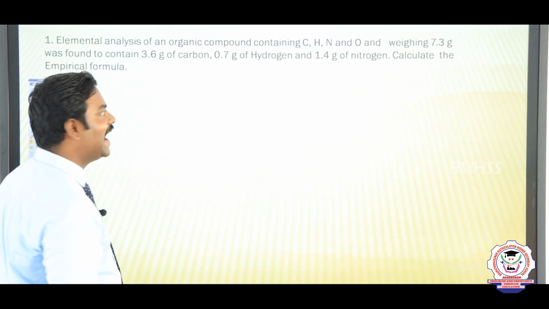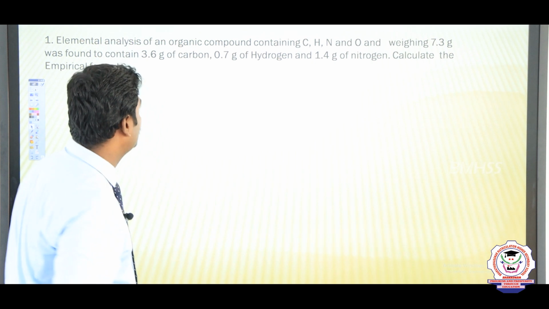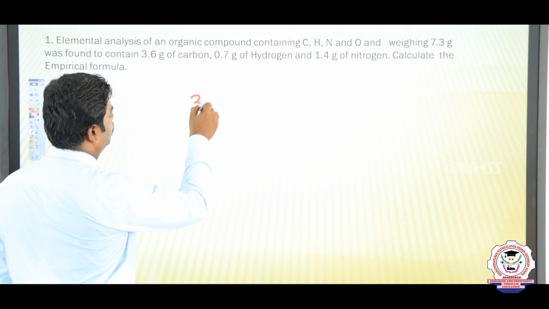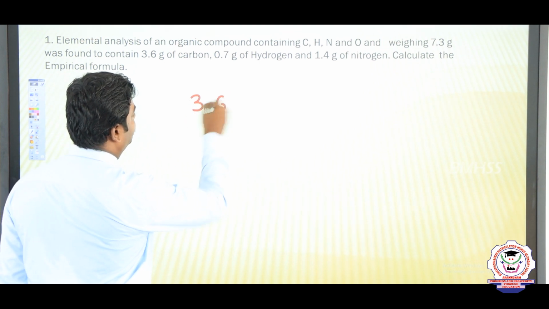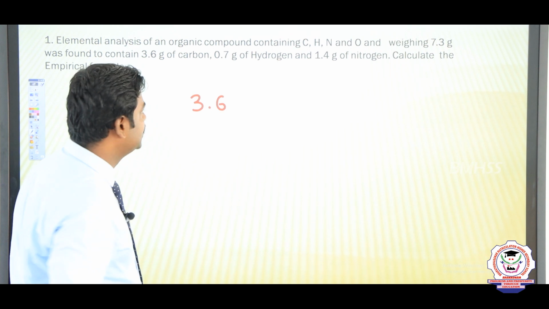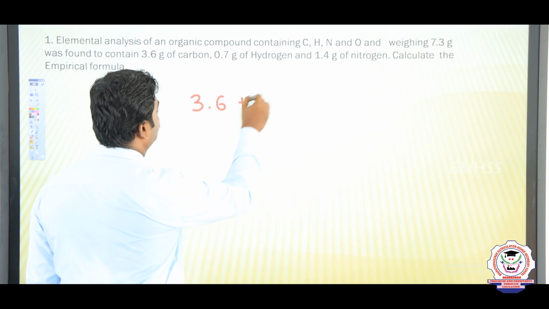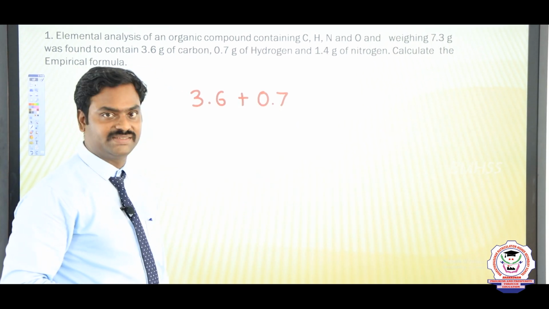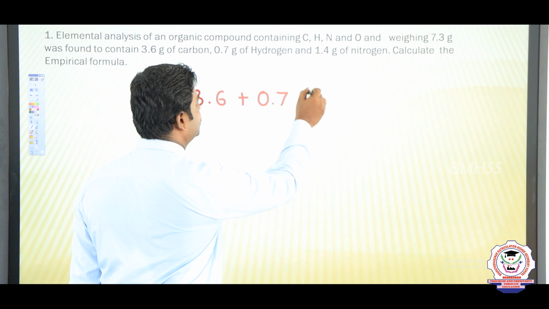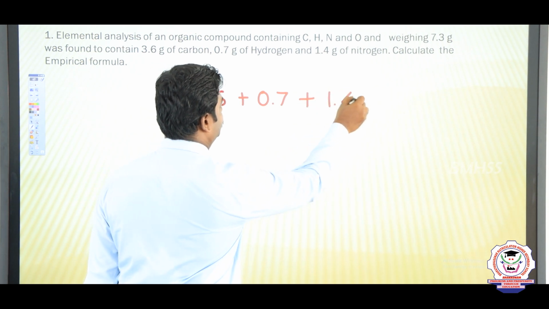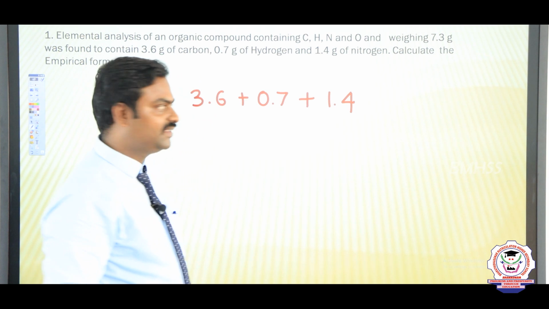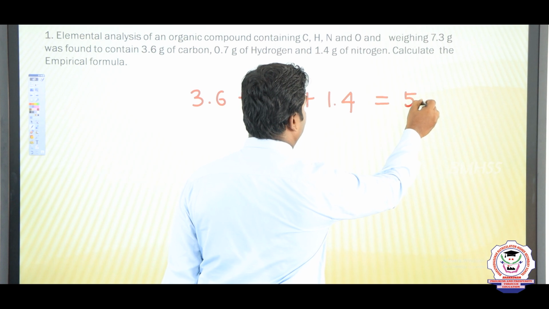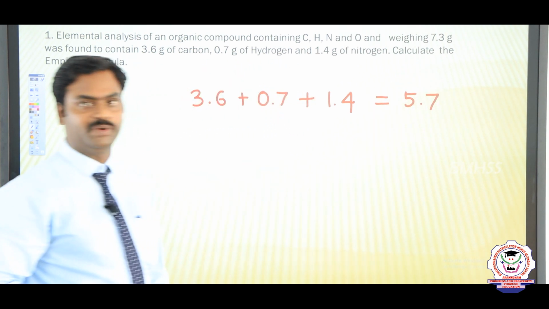So now we add the mass of each element. Carbon is 3.6 gram, the mass of hydrogen is 0.7 gram, and the mass of nitrogen is 1.4 gram. When we add them together, we get a total of 5.7.